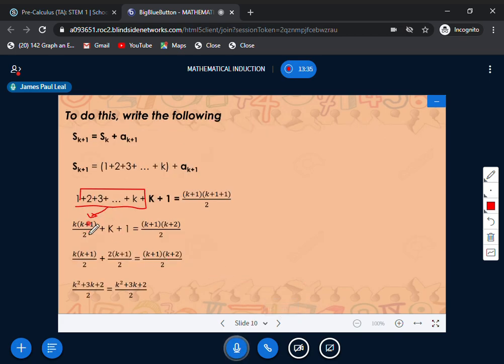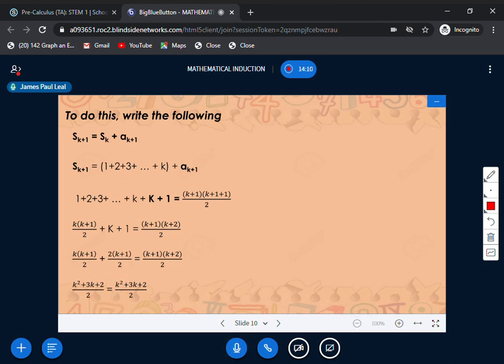Okay, so we just need to substitute only. And your k plus 1, copy only, plus k plus 1 equals this one, copy. So 1 plus 1 is actually equal to 2. As you can see here, we have here the denominators, which are 2 and 1. So all you have to do is find the least common denominator, which is 2. We all know that 2 quantity k plus 1 all over 2 is actually equal to k plus 1. So the LCD is the same, so it cancels out, as you can see, right?